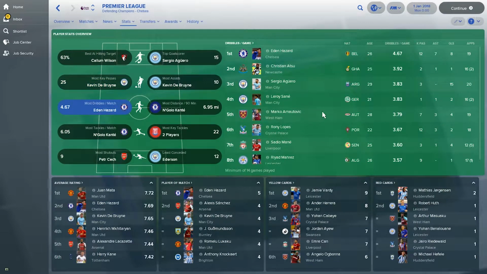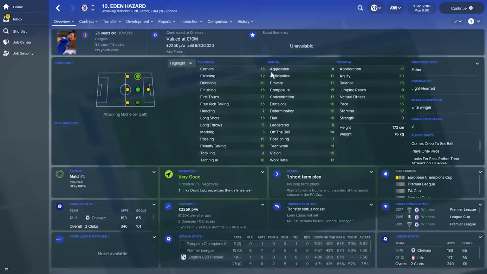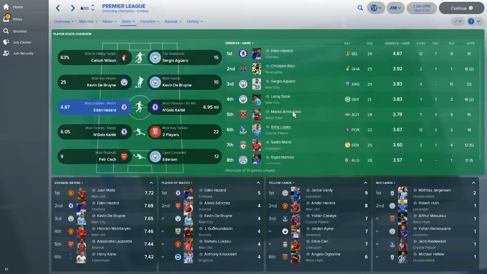Most dribbles per match, let's see. Hazard, no surprises here. Hazard is a very good dribbler, as you know. Let's see what his dribbling stats are. So he has 20 on dribbling, not a big surprise then. Christian Atsu from Newcastle causing havoc at the opposition defense, 3.92 dribbles per game. This is a very good number for Christian Atsu.